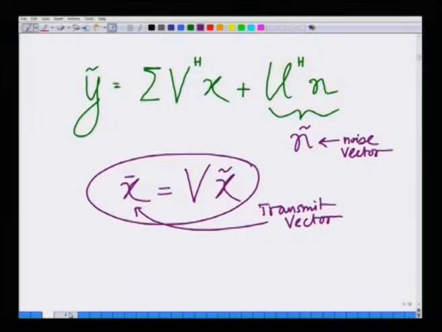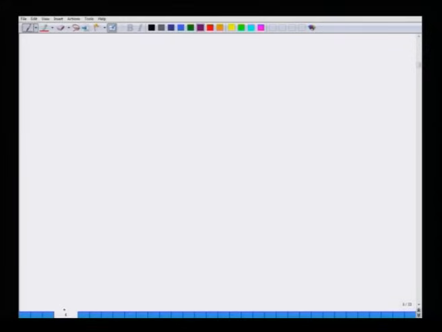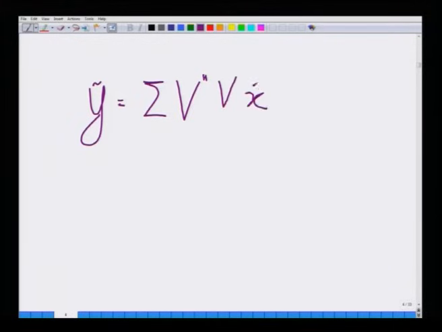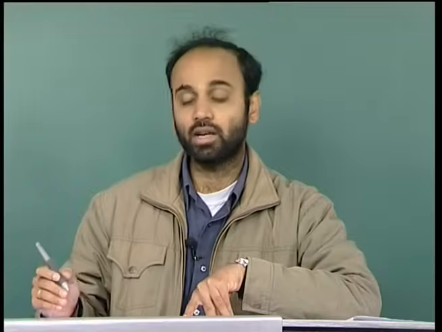So, let us see how that affects the MIMO communication system. I will have y tilde equals sigma V Hermitian times, now x is V times x tilde, plus n tilde. Now, observe that V Hermitian V is identity. Remember, we said earlier that V Hermitian V is identity.